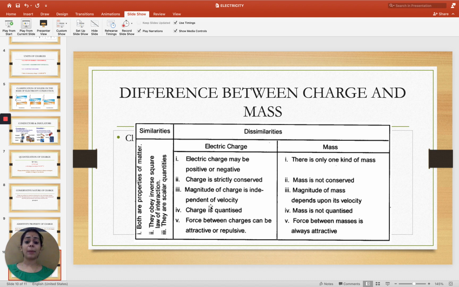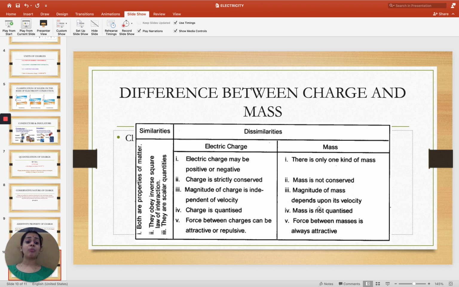The magnitude of charge is independent of velocity, but we can see from the special theory of relativity, a unit that we will study in the future, that the magnitude of mass depends on velocity, which is given by the equation m is equal to m naught upon under root 1 minus v square by c square, where m naught is the rest mass, m is the mass in motion, v is the velocity with which the mass is moving, and c is the speed of light.